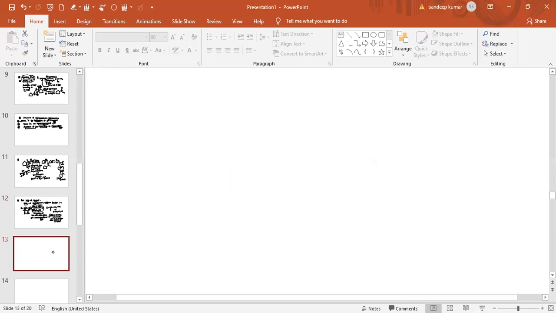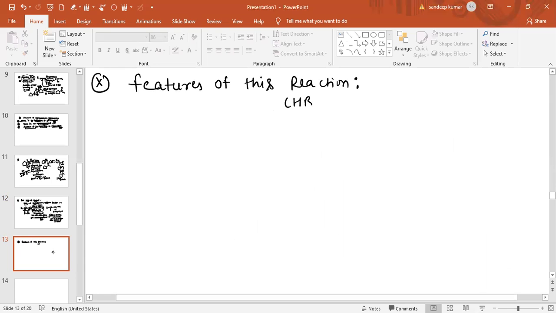Now see the features of this reaction. What are the features of this reaction, which is the HBO, hydroboration and oxidation reaction?